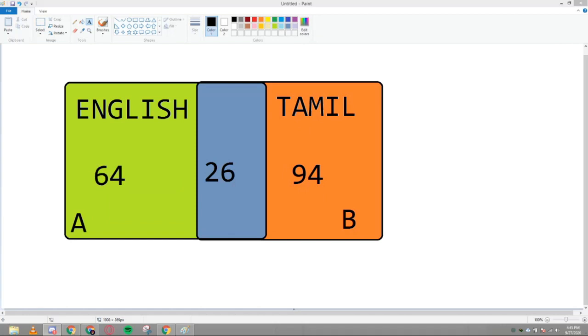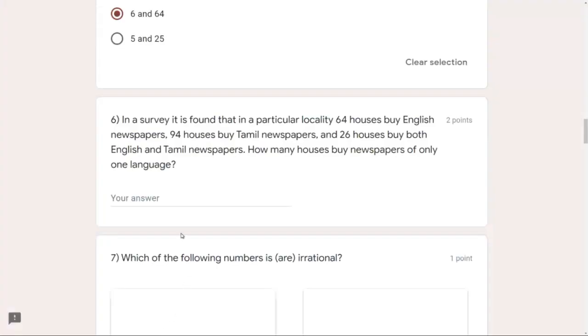So 106 is the correct answer. All right. The next question is, which of the following numbers is or are irrational? This will be a very simple question.